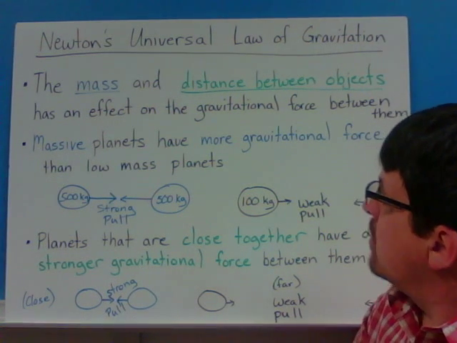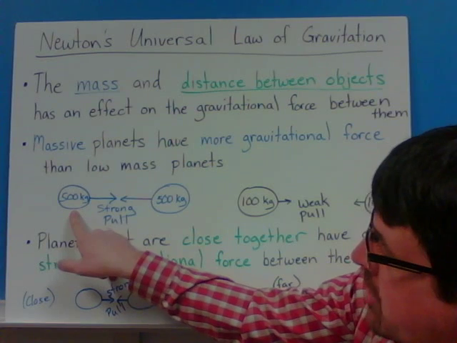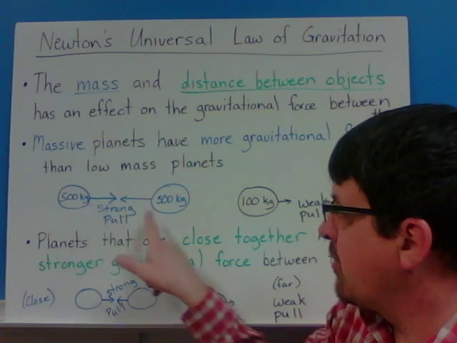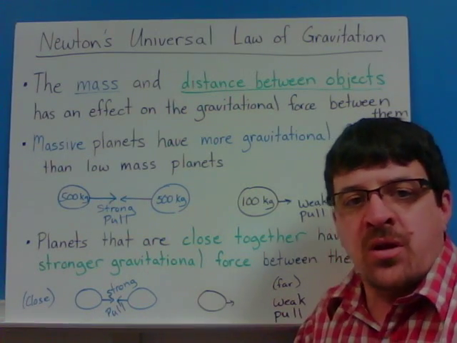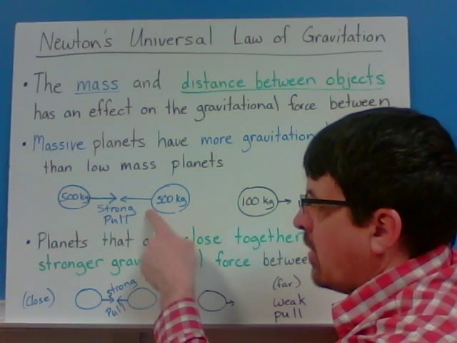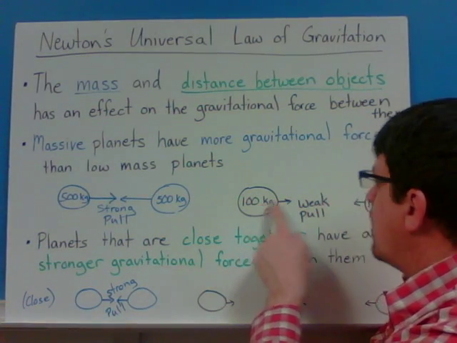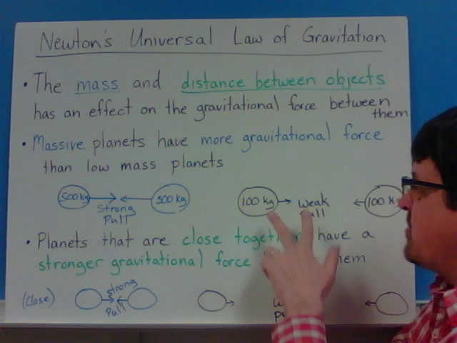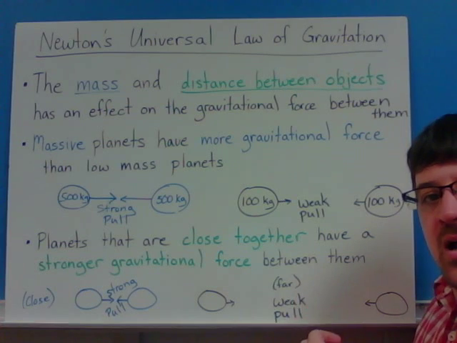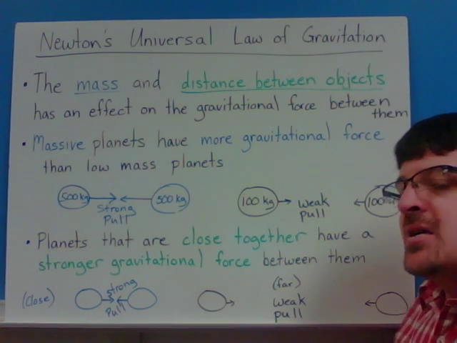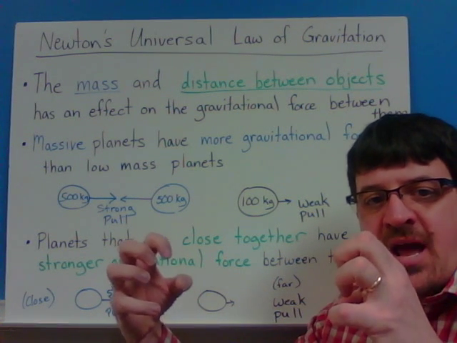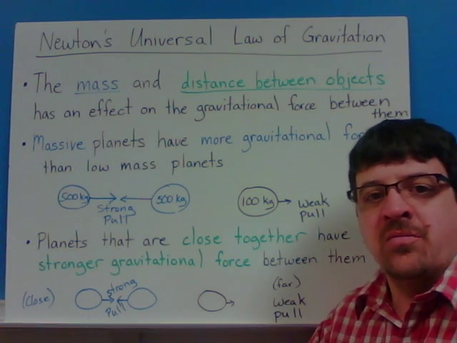So I just wrote in here, obviously these are not planets, 500 kilograms and 500 kilograms, just to give you a number to put it together. They're going to have a pretty strong pull, a lot stronger than if you had two 100 gram masses. If you have two objects that are 100 grams, they're going to have a lot weaker pull. They're not going to be pulled together as much. So the more mass that an object has, or two objects have, the stronger the pull is going to be to pull them together.